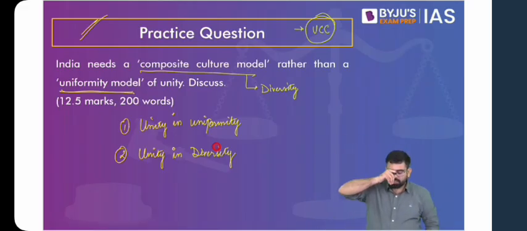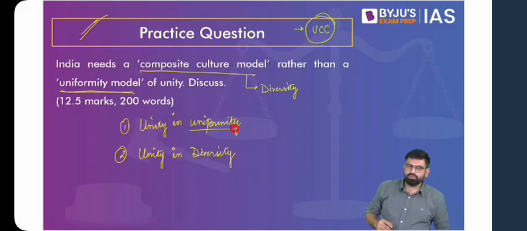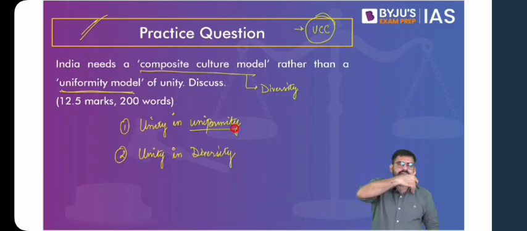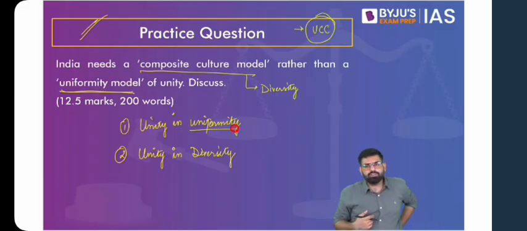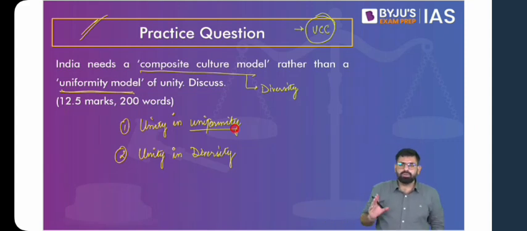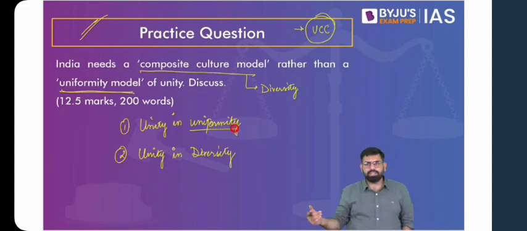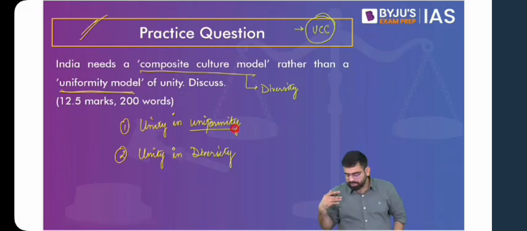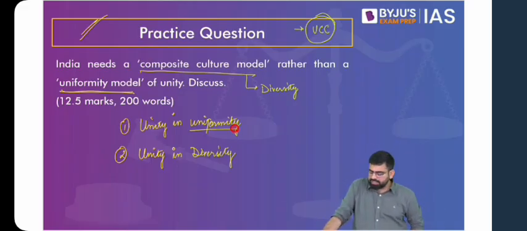And when it comes to uniformity, you again have to see that it is not making everyone uniform. It's not like the Western idea of citizenship, as I think I've already given an example, that everyone is a citizen, irrespective of their socio-economic cultural background. But in India, our ideas are different with respect to citizenship. With your citizenship comes your social background as well. So when you talk about uniformity, please make sure that you talk about it in a balanced manner. For instance, someone is suggesting the application of similar constitutional laws across the country is a form of unity. Yes, it is. Take the example of your economic system, take the example of GST as well. That again talks about uniformity. Right. So I believe now you will be in a position to answer this question.